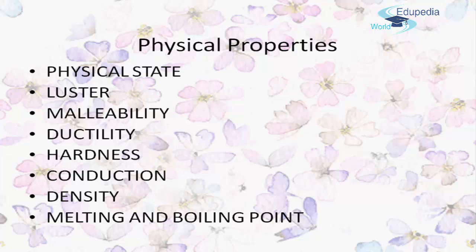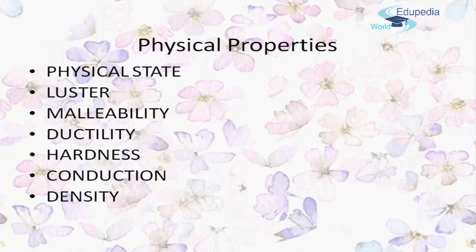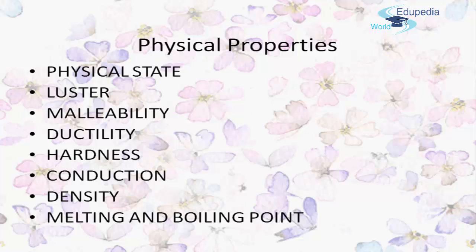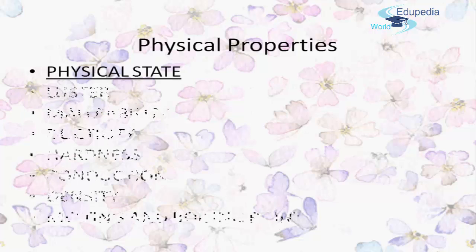We shall also learn the variation of density, and lastly the melting point and boiling point of an element. All these properties are very important, so we shall learn them in detail, which can take a few more sessions. So today in this session, we shall firstly learn the physical state.